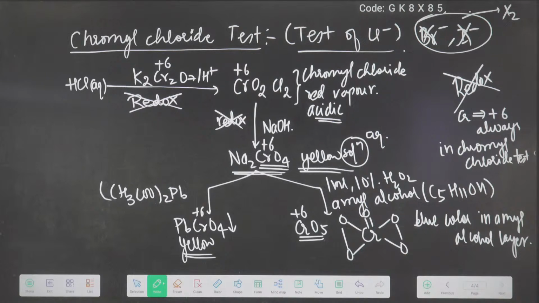And for confirmation that the yellow color solution is Na2CrO4, we divide it into two parts. One part I react with lead acetate, a yellow precipitate will come. The other part with 1 ml 10% H2O2 with amyl alcohol, a blue color solution will come in the alcohol layer. This is the confirmation of Cl minus.